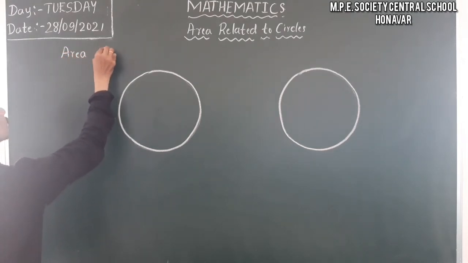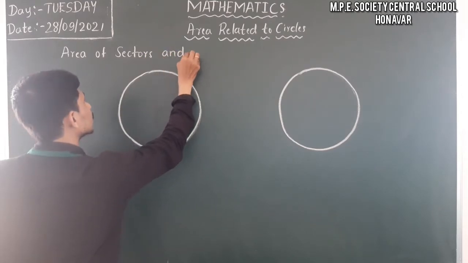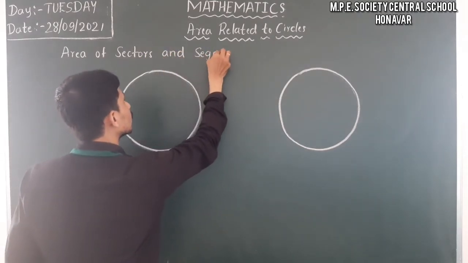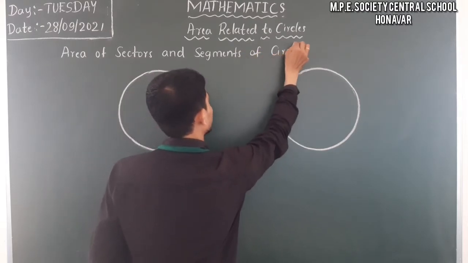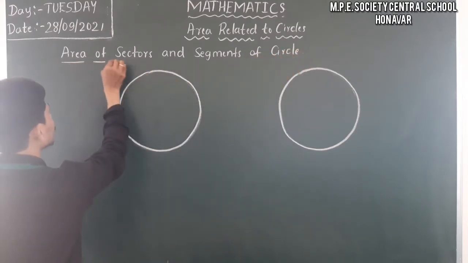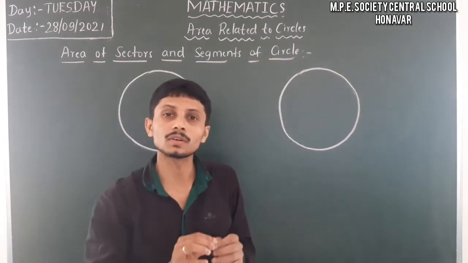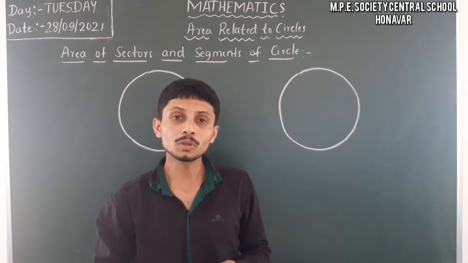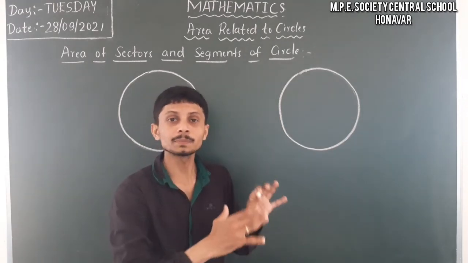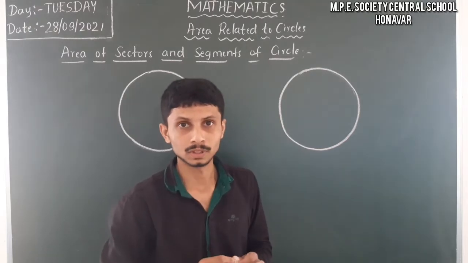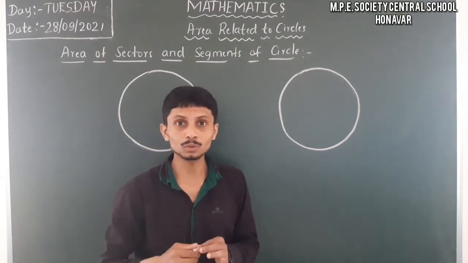Area of sectors and segments of a circle. Yes, so we already know about the area of a circle, but we don't know how to find the area of sectors and segments, that is, parts of the circle. So let us know what is meant by sector and segment. We have to know that first.